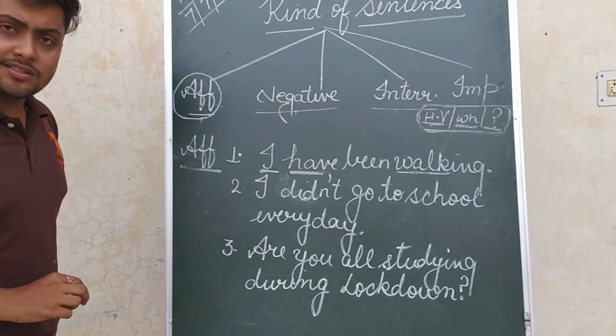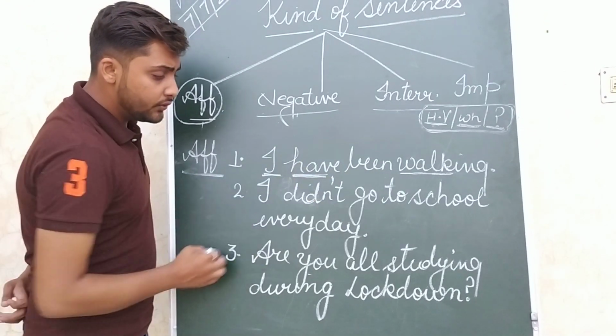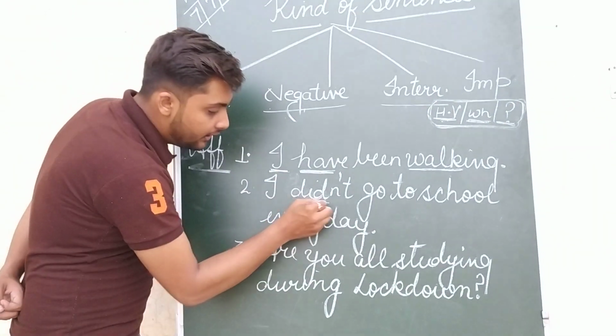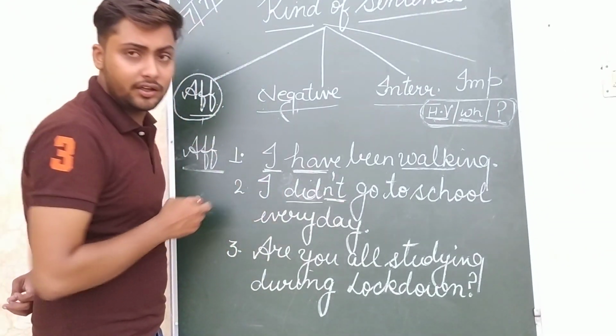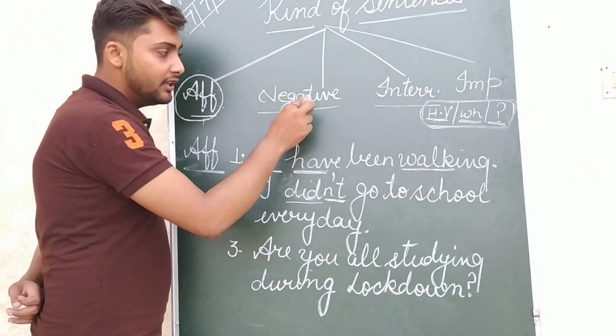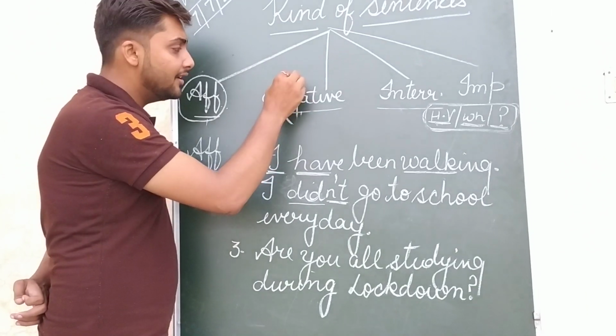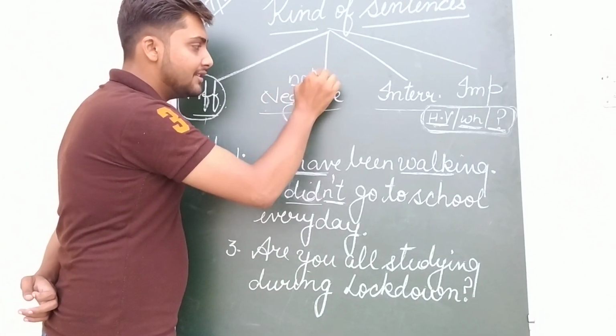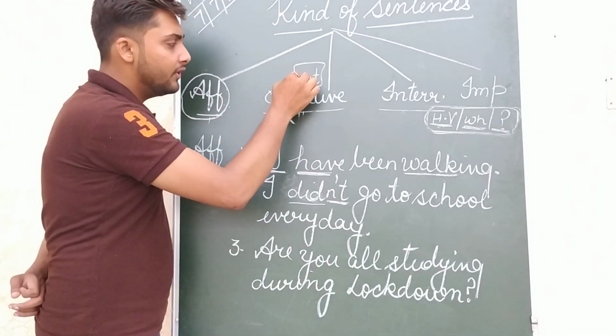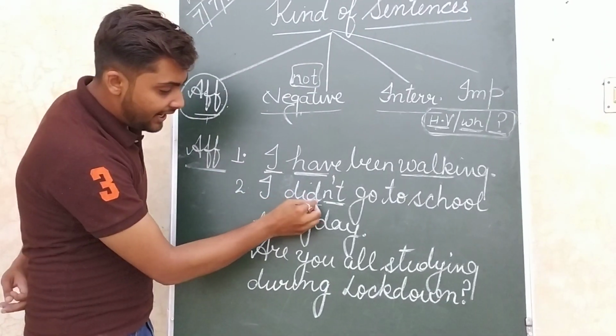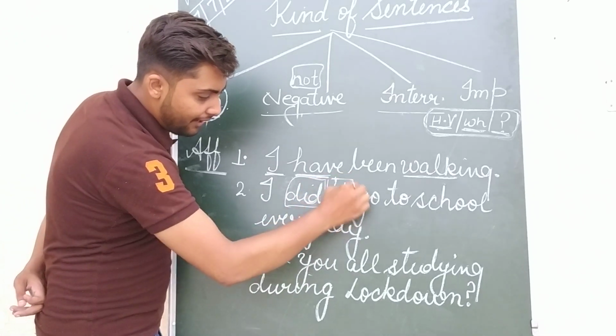Now come to the next. I didn't go to school every day. Okay, now did plus not. I told you the identification key of negative is not. This is the identification key of negative sentence. Here you are having a helping verb and then you are having not.